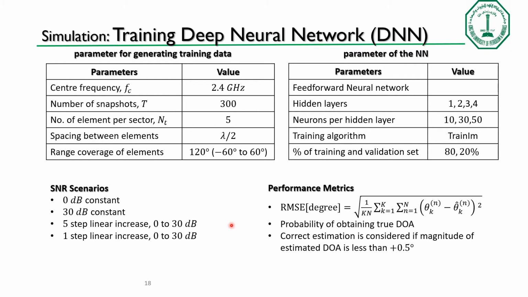For the SNR scenarios used for generating the training data, we have 0 dB constant, 30 dB constant, 5-step increase, and 1-step linear increase. Here are the performance metrics used. We use the root mean square error and the probability of correct estimation. We consider anything less than 0.5 as a correct estimation.